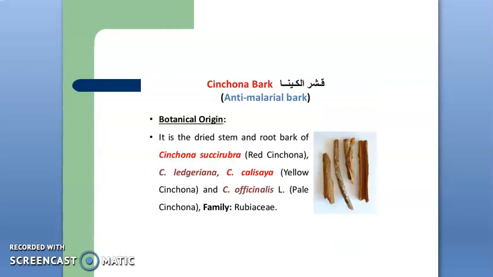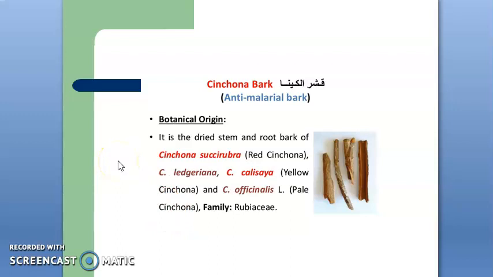Next, the examples for curved bark are wild cherry bark and cassia bark. In case of recurved bark, the examples are pomegranate and kurchi. The channeled bark examples are cassia, ashoka bark and cinchona bark. Single quill bark examples are cinchona and cascara. Double quill: frangula, Java cinnamon. And last, compound quill, the example is cinchona bark. So this cinchona bark is found in channeled, also single quill as well as curved pieces.